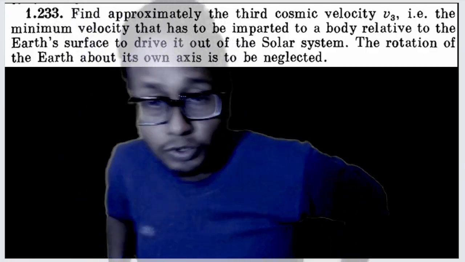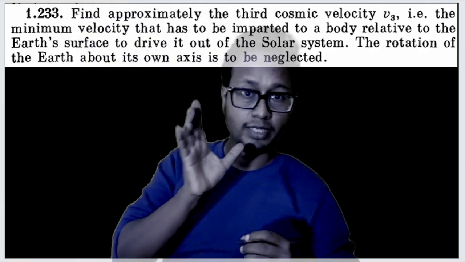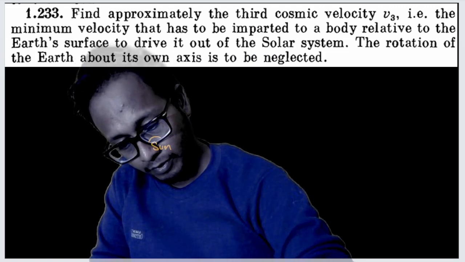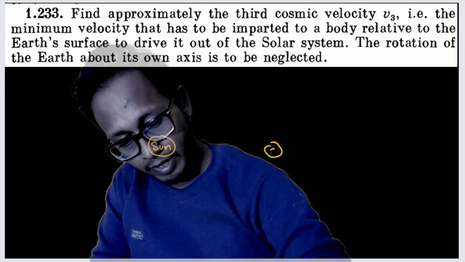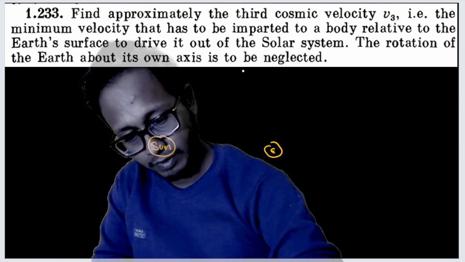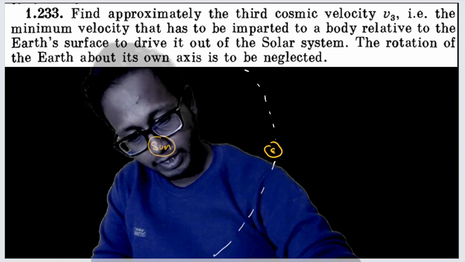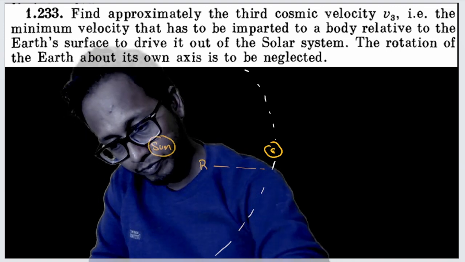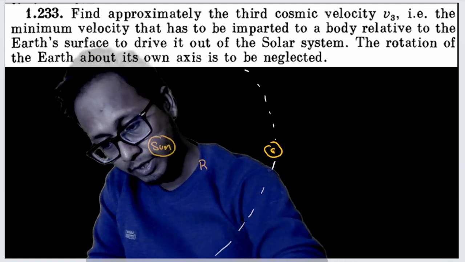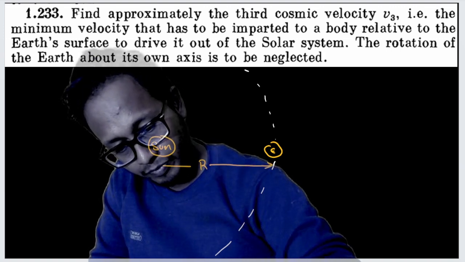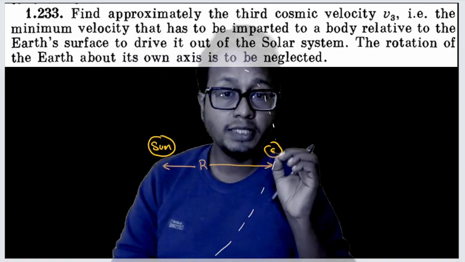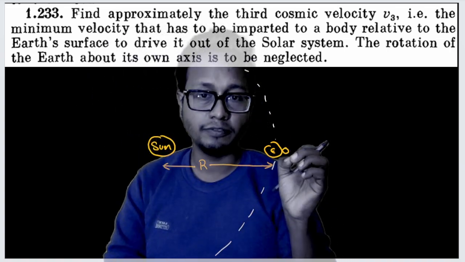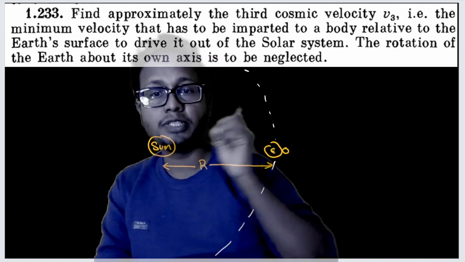Now this question is very interesting. Just see the question. Out here there is the sun, and Earth revolves around it. The radius of Earth's orbit is r. The question is asking, what is the minimum velocity that I must give a satellite sitting on the Earth's surface such that it escapes the solar system?